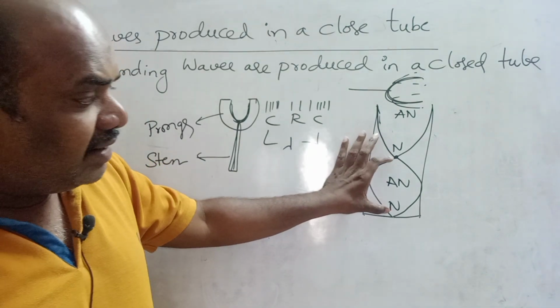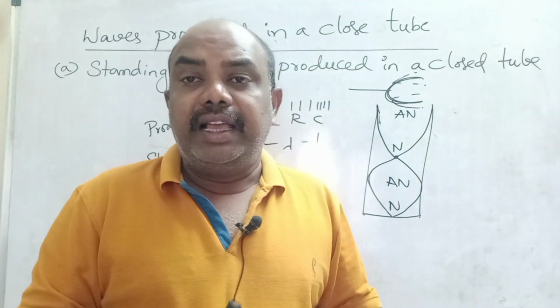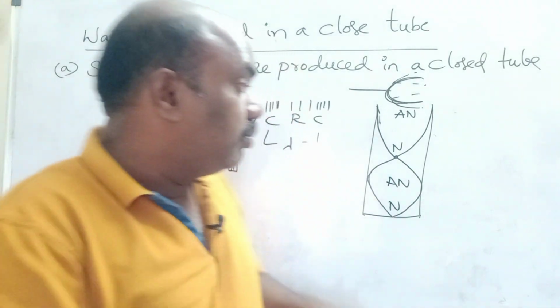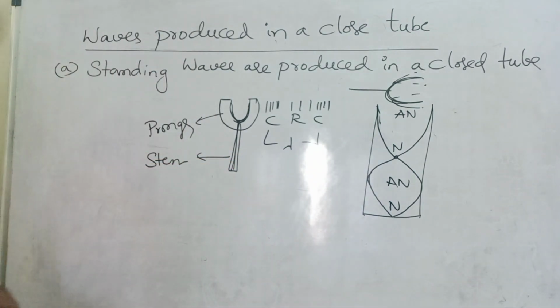Now, energy is trapped in between the loops. Energy does not continuously travel in the forward direction. Energy is trapped, fixed in between loops. Maximum energy takes place at antinode and minimum energy takes place at node. Please note down, children.